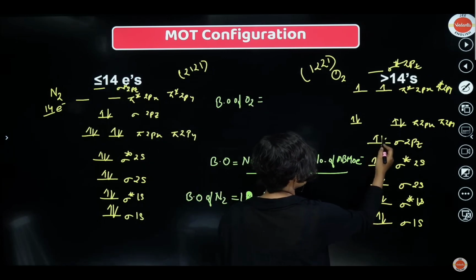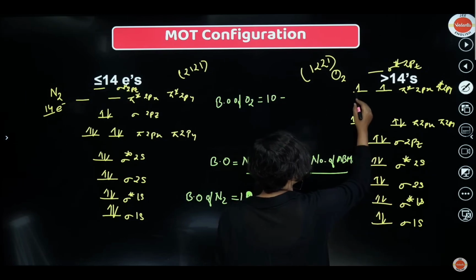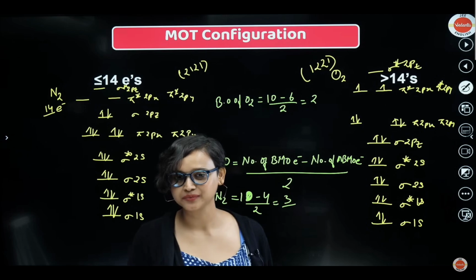1, 2, 3, 4, 5, 6, 7, 8, 9, 10. 10 in bonding, okay? And then in the anti-bonding you have 1, 2, 3, 4, 5 and 6. 6 divided by 2, 4 by 2 is 2. Oxygen is bonded by a double bond. There is a double bond, right?